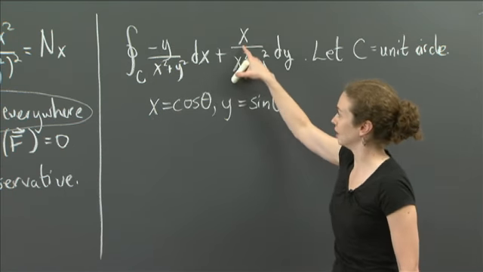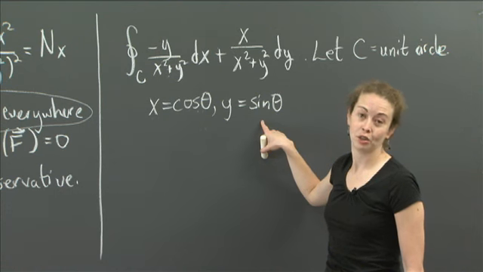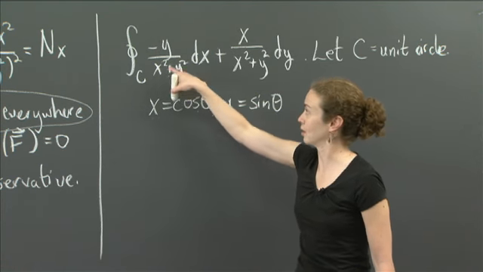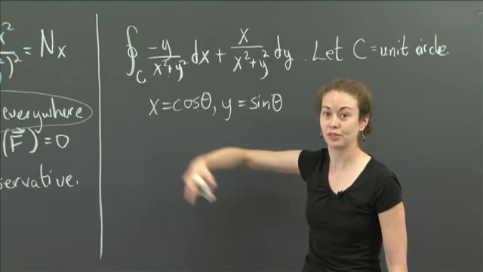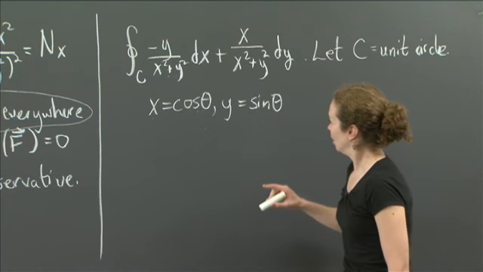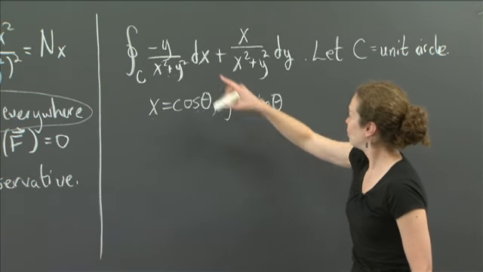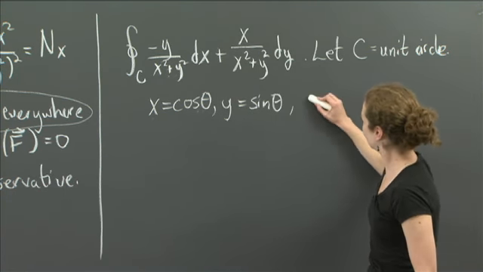By the way, what is x squared plus y squared? It's cosine squared theta plus sine squared theta, which is equal to 1. This is exactly the square of the radius, and since we're on the unit circle, that's 1. That's why I picked the unit circle, because I wanted the denominator to be very simple. So I've got the x's and the y's. Now what's dx? dx is going to be equal to minus sine theta d theta. And what's dy? I'll just write it right underneath here. dy is going to equal cosine theta d theta.